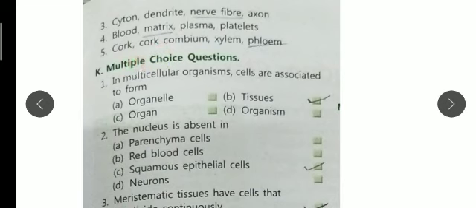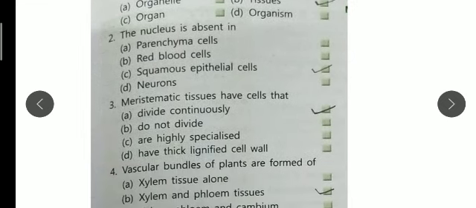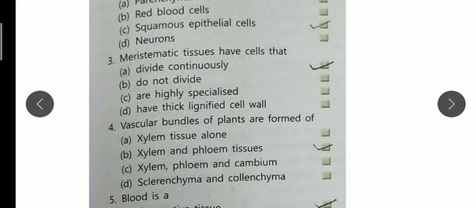Now the MCQ part. In multicellular organisms, cells are associated to form tissue. We all know cells combine together and form tissues. The nucleus is absent in squamous epithelial cells. You can see the tick. Meristematic tissues have cells that divide continuously.